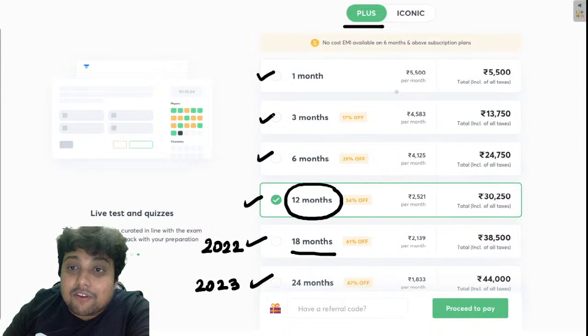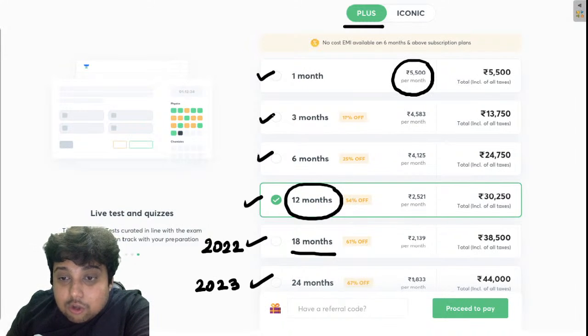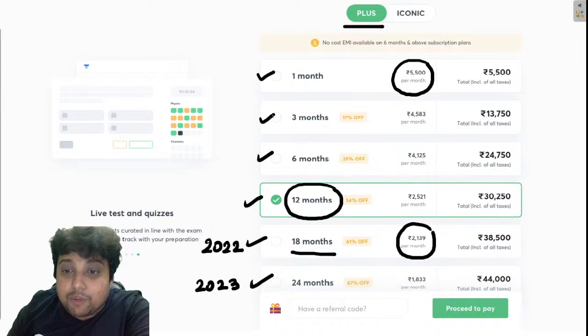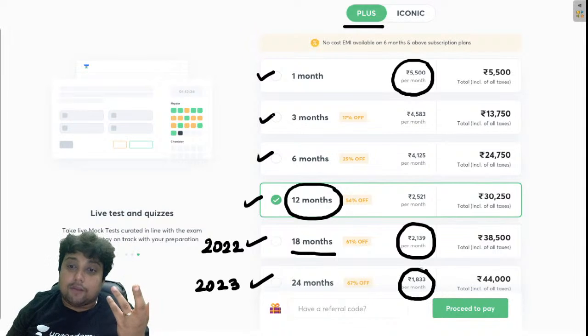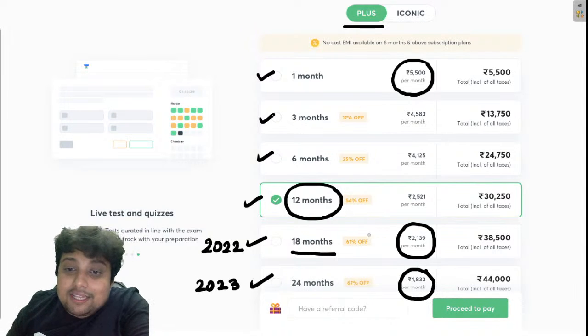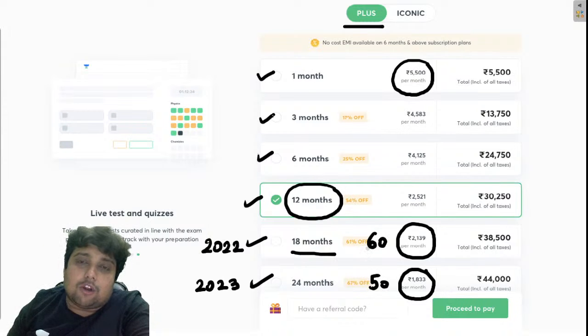And just see the difference. Like the 1 month class is basically costing us 5500, whereas the 18-month class is costing us 2139 rupees, and the 24-month class is costing us 1833 rupees only. So if you will convert, you will find that this is like 50 rupees per day and this is like 60 rupees per day. Extremely economical, my friends, extremely economical. Nowhere in this country can any institute even match this value.